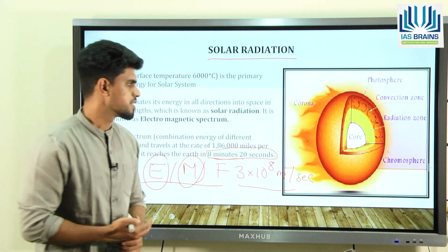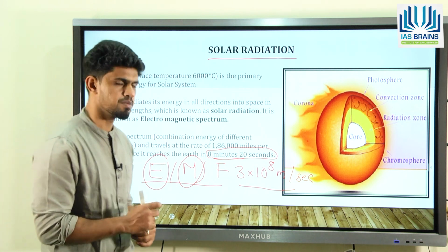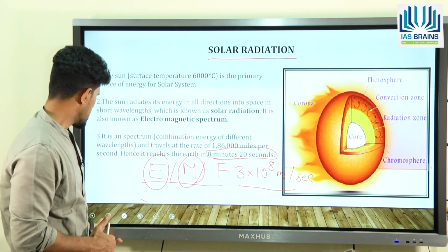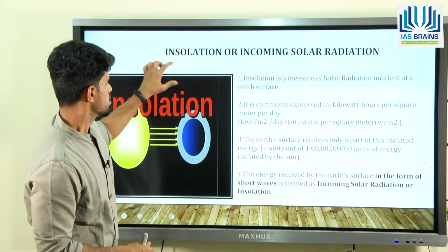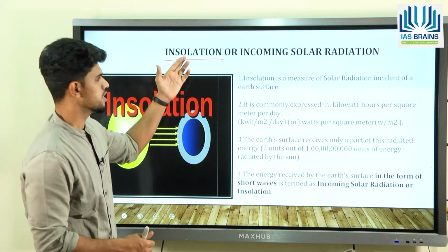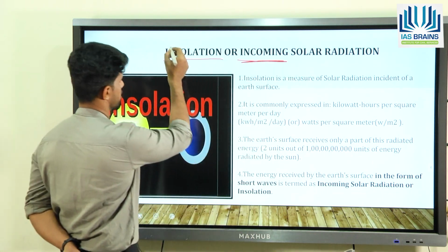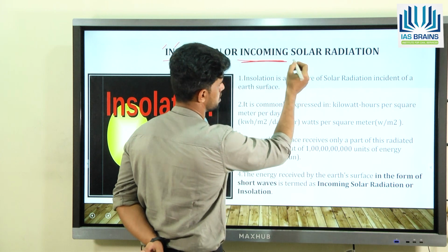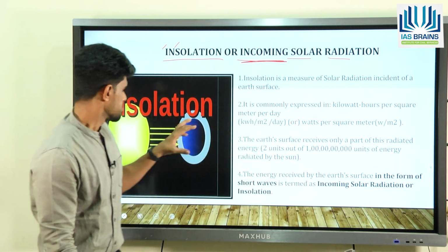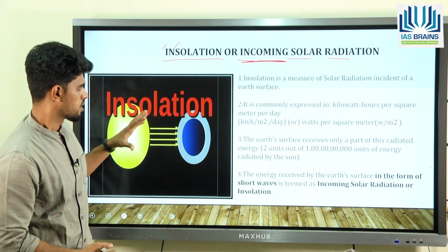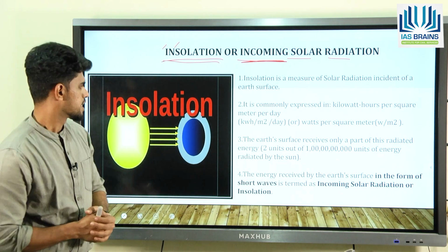Fine. Now solar radiation is in huge numbers, but the earth, since it is a very small body, is going to intercept only part of the solar radiation. That part of solar radiation which is intercepted by the earth is what we refer to as insolation. Remember this word insolation. If I divide this word into two parts, "in" refers to incoming and "solation" refers to solar radiation. So when the earth intercepts part of the solar radiation, that is referred to as insolation.